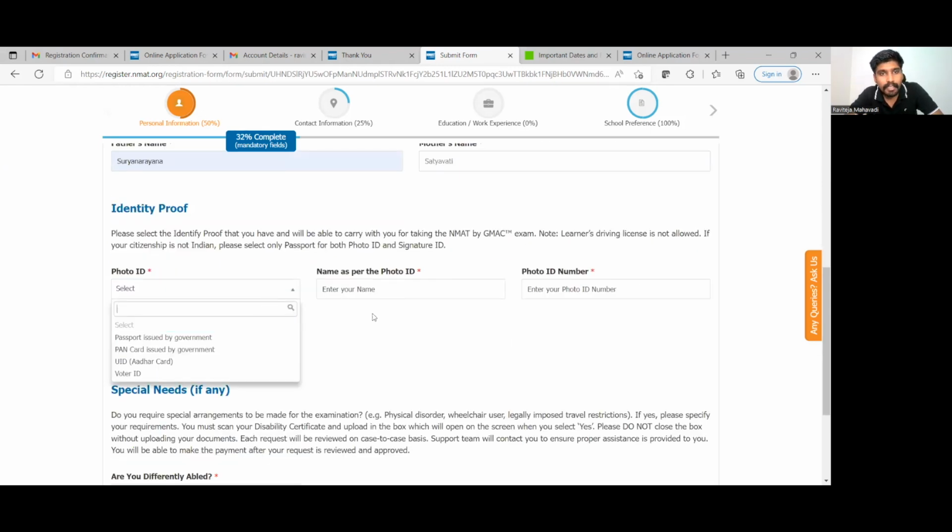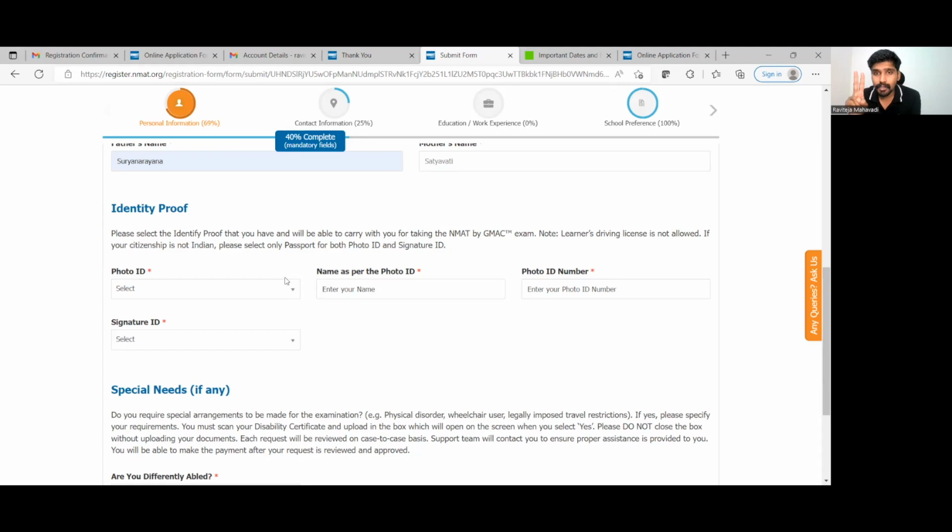Identity proof. Now, this is a very, very important part. NMAT doesn't ask for one identity proof, but they will ask you on the exam day to produce 2 different identity proofs. Mind you, 2 different identity proofs. One of the identity proofs has to be a photograph identity proof, while the other identity proof should also have your photo, but it should also have your signature. So please make sure that you have 2 different identity proofs for that. Okay, one which is a photo ID in which your photo is clearly present.